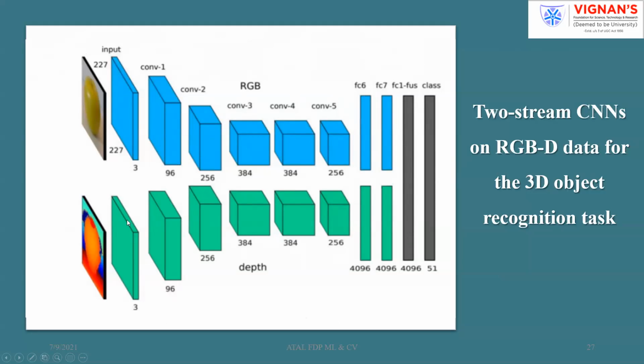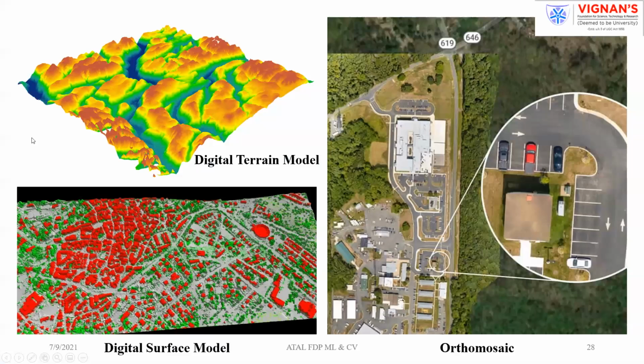After that, you go through the decoder and get back to the original image. This is the way you can recognize your 3D by using UNet, or we can say a two-stream CNN.